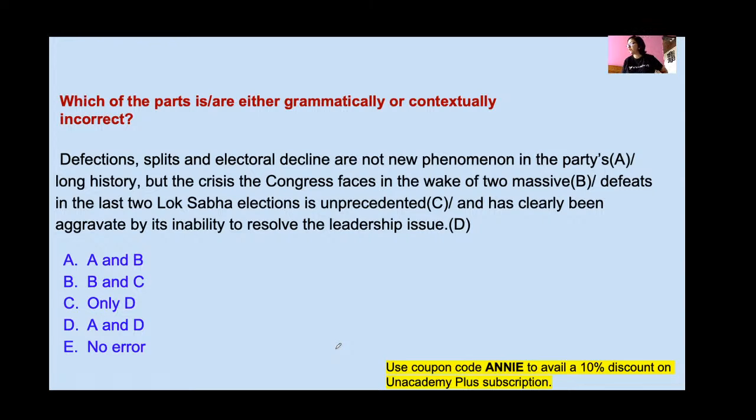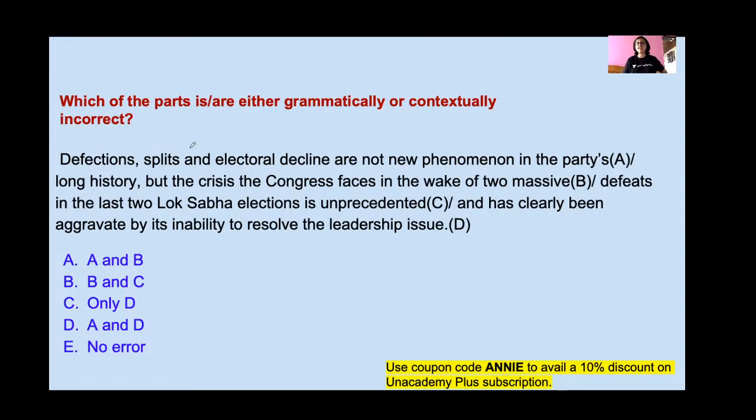Yes, anyone? Any one of you? Option B, A and B. Option A and B. Okay. Option B, B and C. Okay. Option B. Okay, let's see.